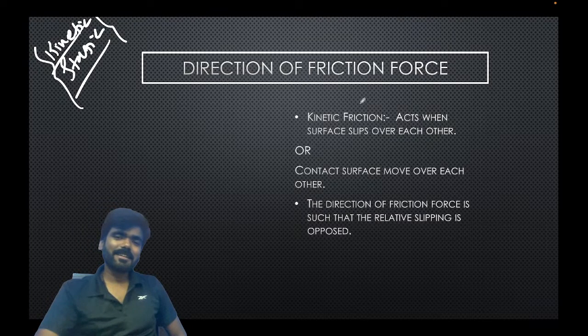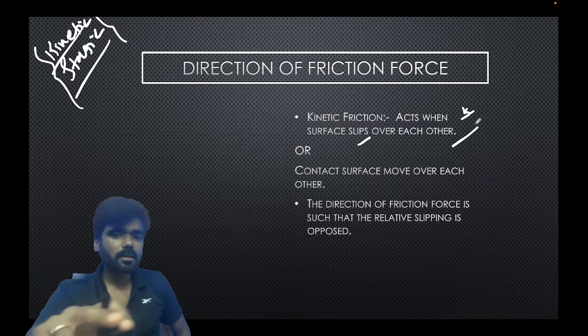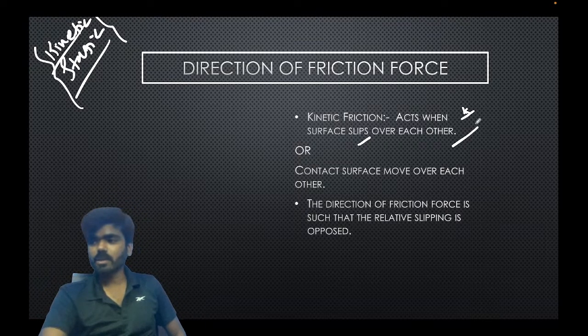Okay, right. So kinetic friction acts when surfaces slip over each other, as you can see, or there is a relative motion between the surfaces, and the direction of the kinetic friction is such that it opposes the relative motion between the surfaces. Let us understand by an example.